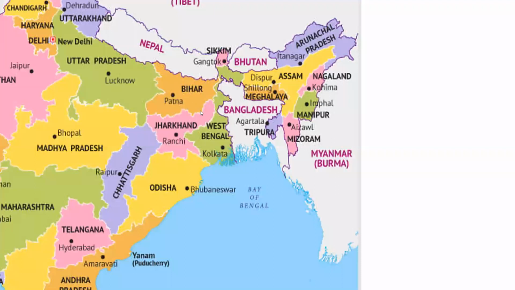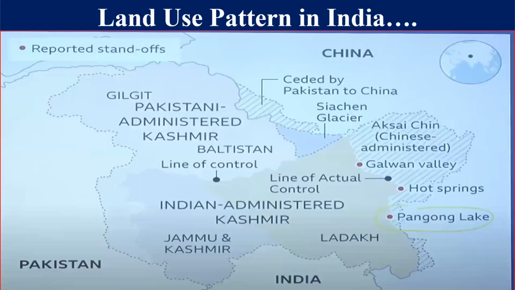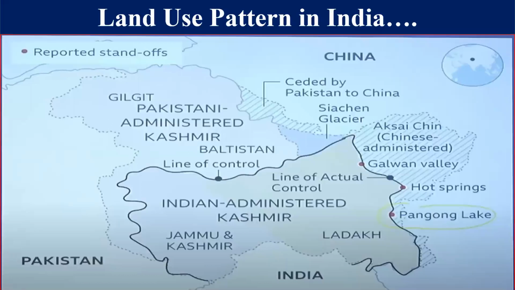Let's discuss it a little in detail. Now see, this is totally Jammu and Kashmir. But dear student, only the dark line, only this part is within India, and the rest of the part is with China and Pakistan. See the western part, where I have put the cursor: this is the area under the control of Pakistan. And in the eastern part, this is the area under the control of China also.